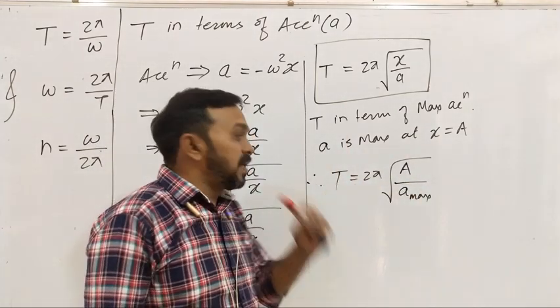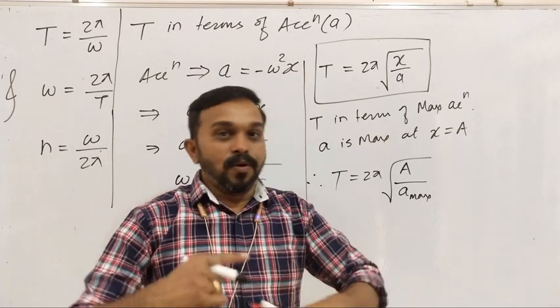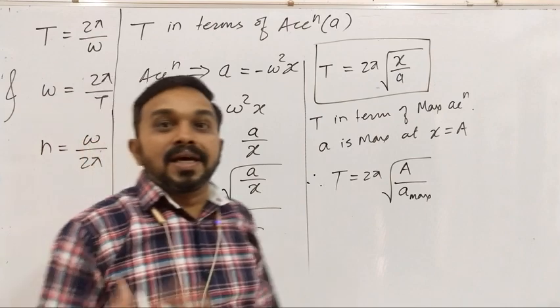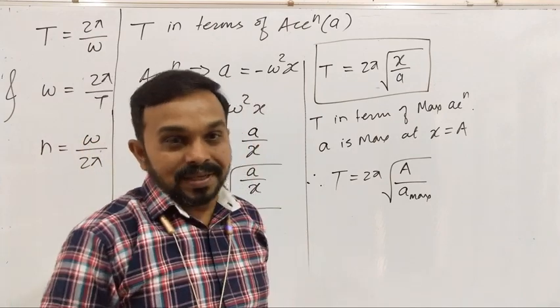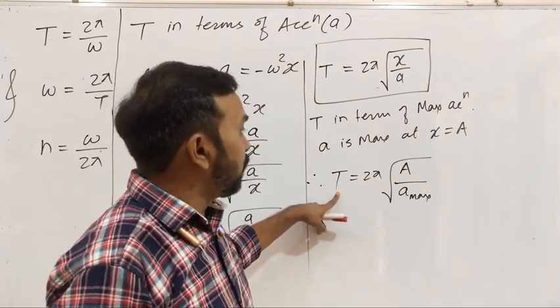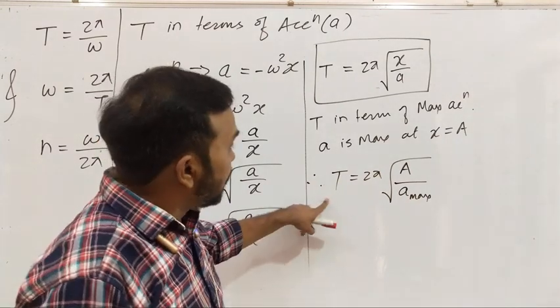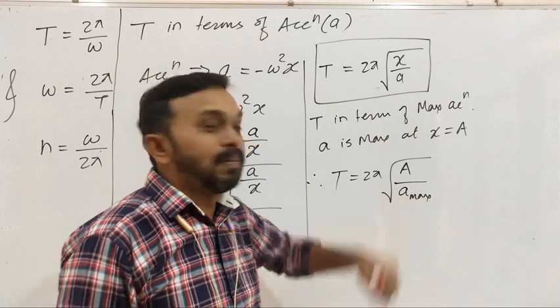आणि जर तुम्हाला टाइम पिरियडचा फॉर्म्युला माहित असेल तर you can have the formula for the frequency using the relation: frequency n is equal to the reciprocal of the time period. ठीक है? So whenever you have the formula for time period, you can have the formula for the frequency also, right? So this T is equal to 2 pi under root of A divided by maximum acceleration.